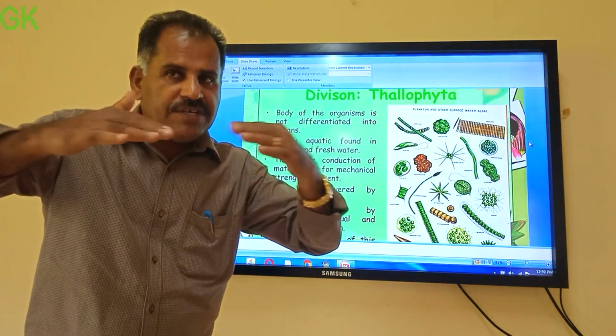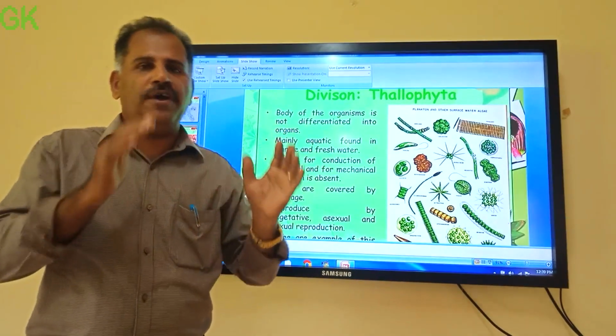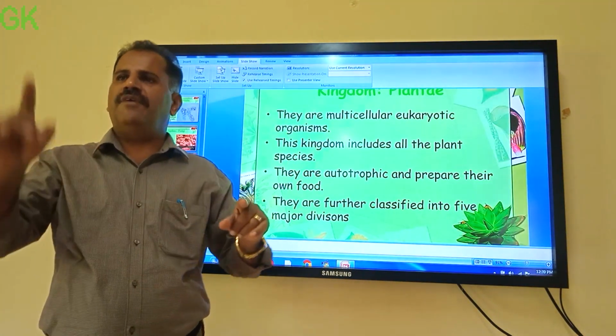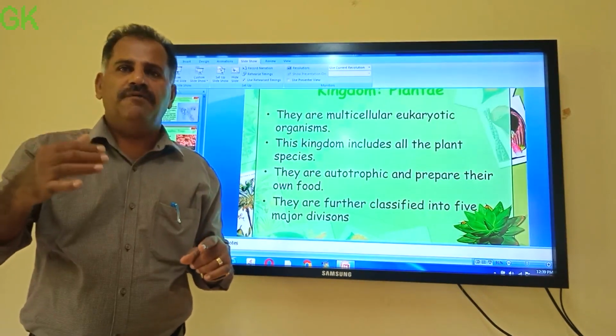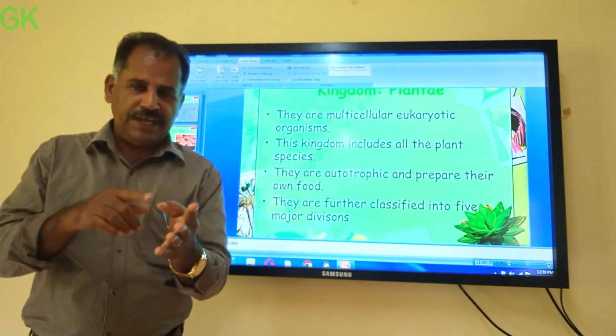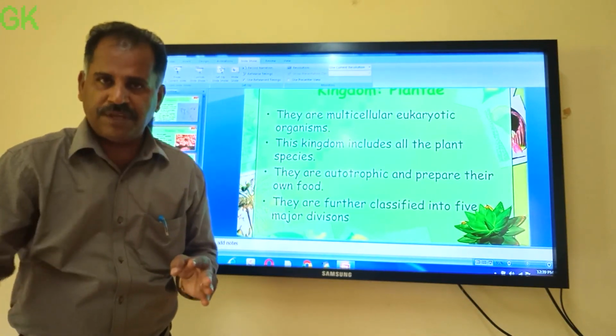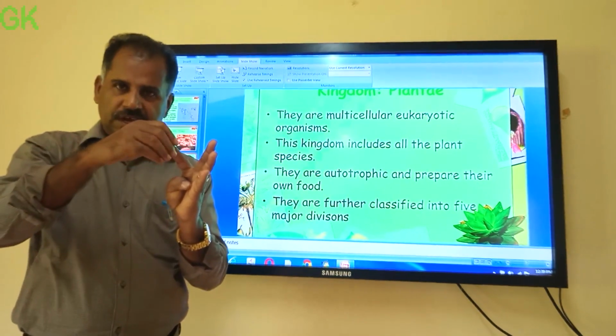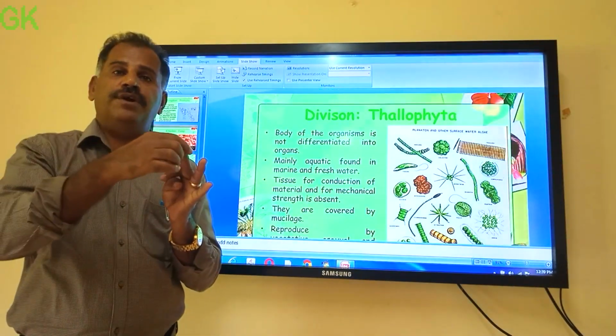How this major division classification is done, there are different points. Whenever plant is mentioned, we remember that plants have mainly 3 parts, no? Which are they? One which absorbs water from the soil, that is, yes, roots. Then one which conducts, that is stem, and one which prepares food, leaf.